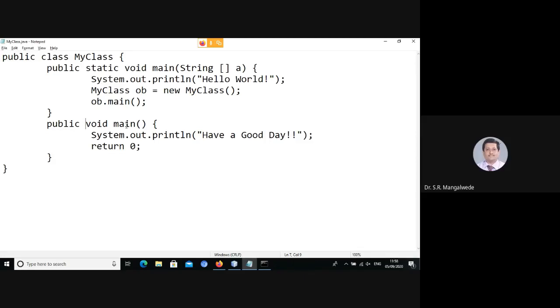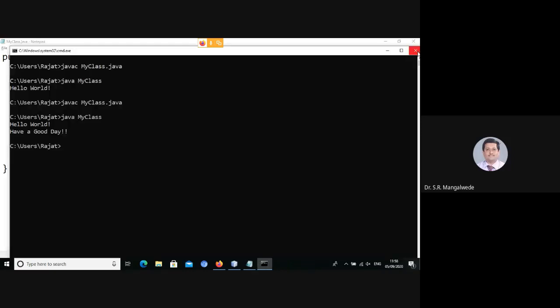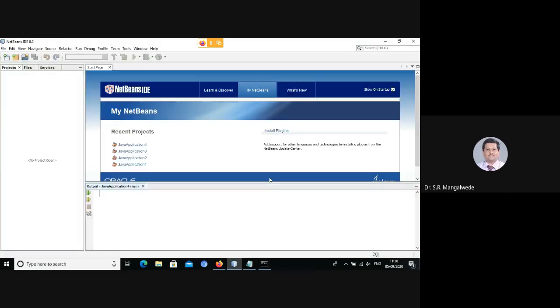I don't have any further questions on the chat window. Okay, we'll proceed. Having to type the source in an editor, then come back to the prompt, compile the program and execute it sounds tedious. In order to avoid this difficulty in programming, we have what we call an IDE. This is the IDE that we will be using, that is NetBeans IDE.